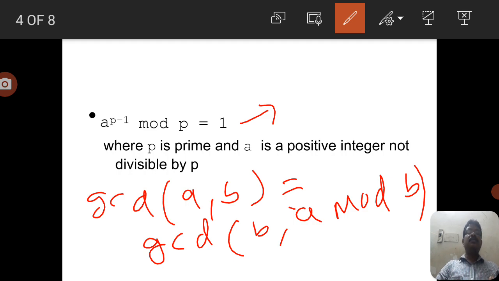Otherwise this equation may not be derived. So Fermat's theorem can be stated: if a is not divisible by p, then we can write a to the power p minus 1 is identical to